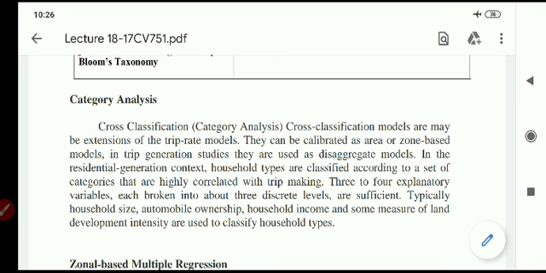So the independent variables are subdivided and categorized.